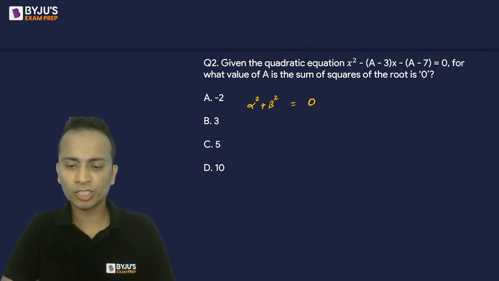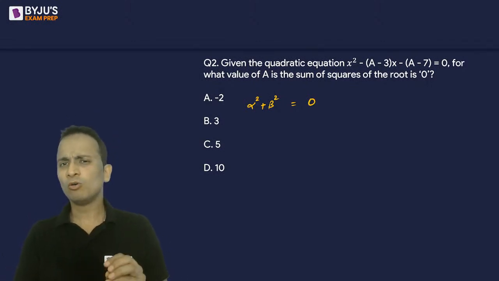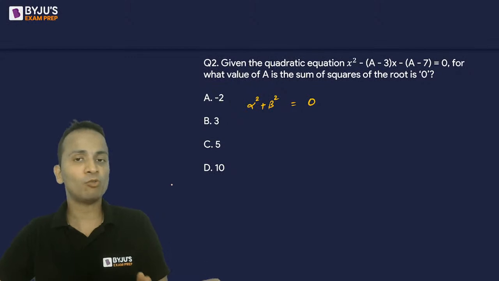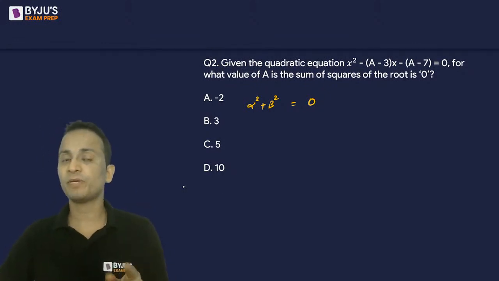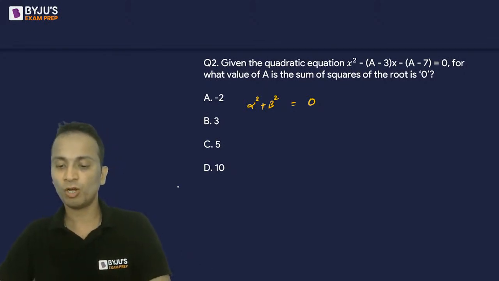Now in quadratic equations, you can get most of the help using the sum of the roots and the product of the roots. So you can find out the sum of the roots and product of the roots, that is alpha plus beta and alpha into beta. But the required expression on the left hand side should be converted into sum of the roots and product of the roots. This is what you will have to do.